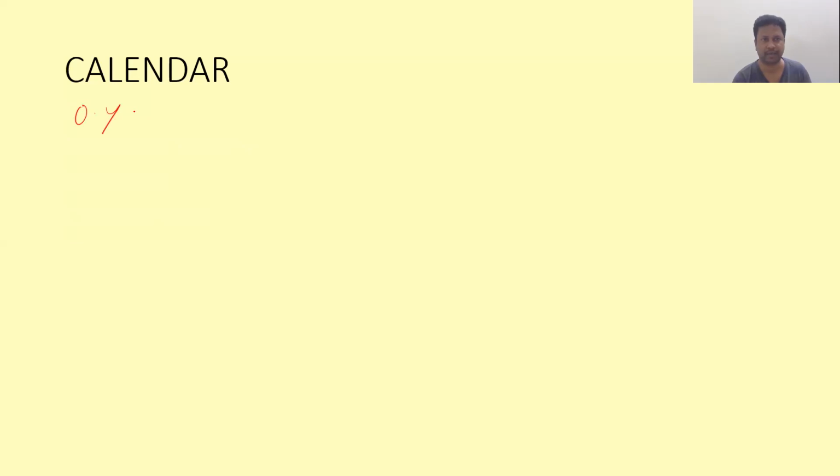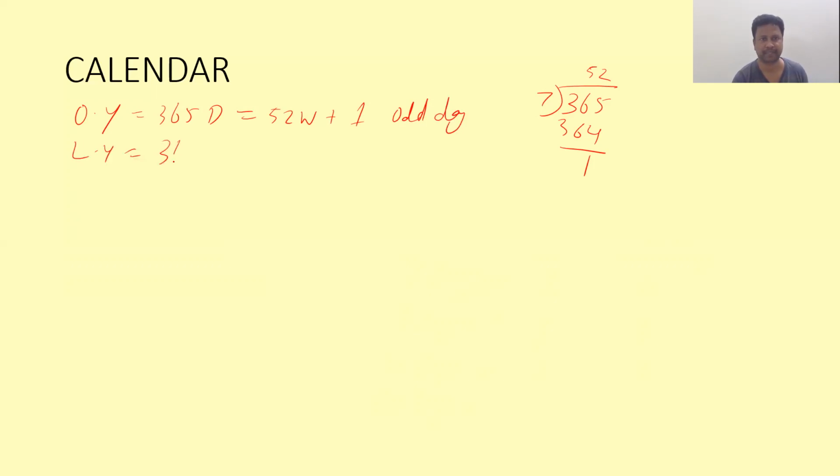Ordinary year, how many? There will be 365 days. How many odd days are there for an ordinary year? 365, if you divide it by 7, there will be 52 weeks, remainder 1. So I can say an ordinary year will be having 52 weeks and remainder 1 odd day. A leap year will be having 366 days. If you convert this into weeks, we will be having 52 weeks, remainder 2 odd days.